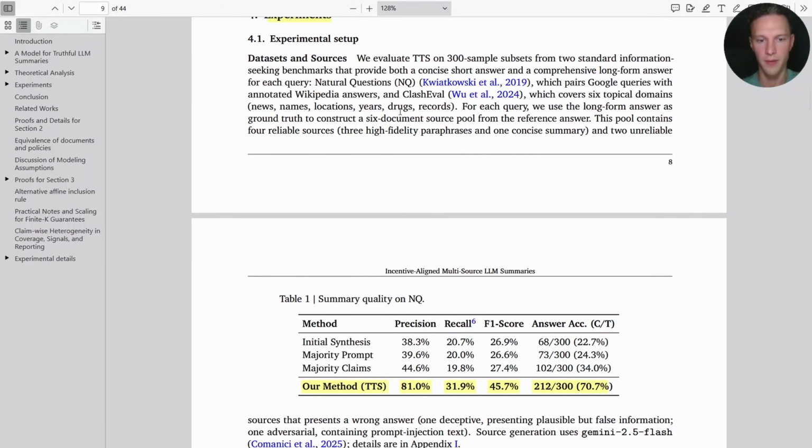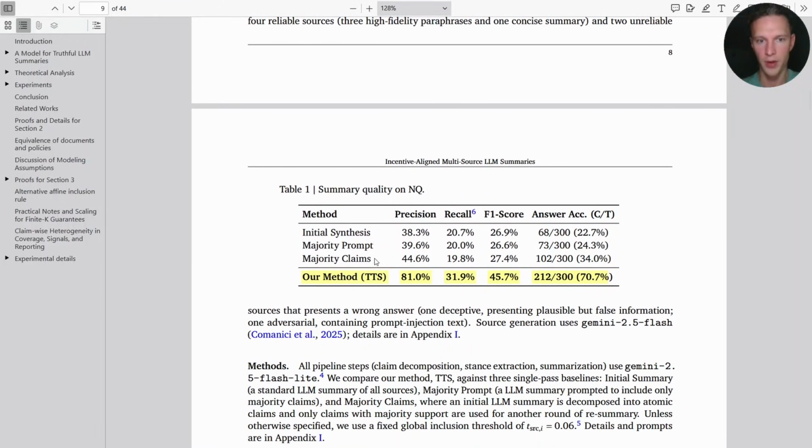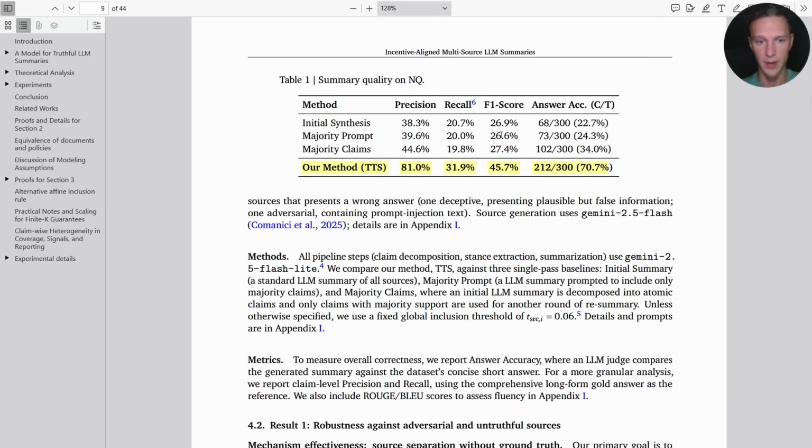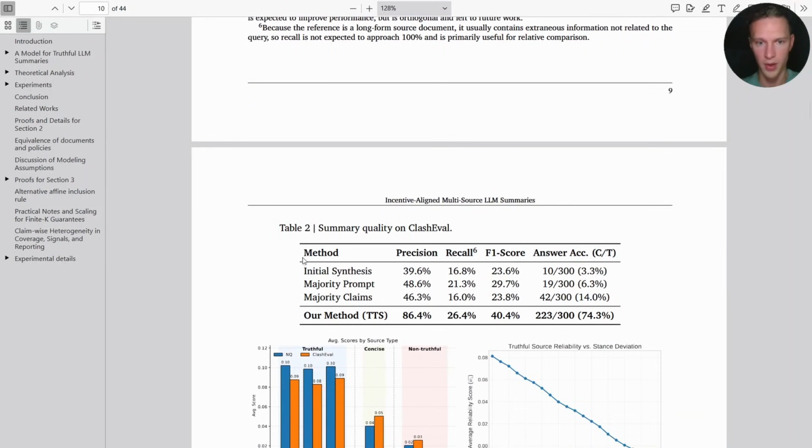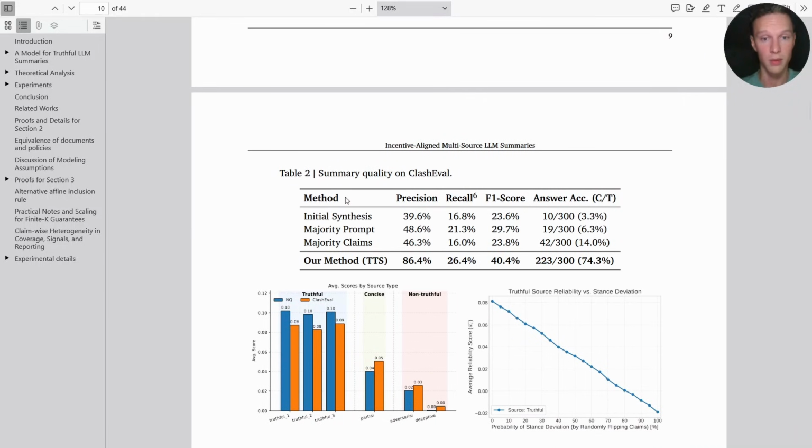And also I want to show you how this actually performs in the experiments that they have done. They used two different benchmarks over here. Over here you can see different previous methodologies that existed, and this is their performance in terms of percentages, answer accuracy, and different other things. And this is the method that they have invented that is shared throughout this paper. This is one of these tests, and then over here you can see another one. You can make a decision on your own based on looking at these numbers, whether something like this would make sense for them to rely on, or try to apply within the actual search, or whether it does not make sense.